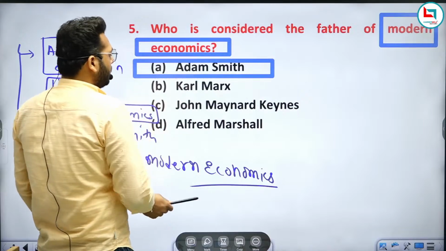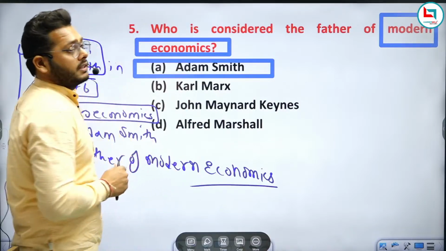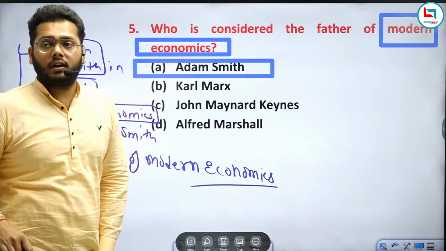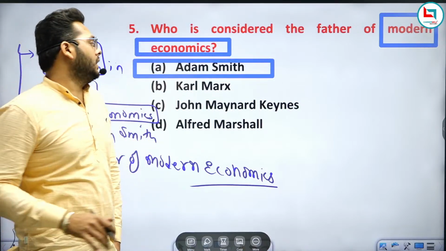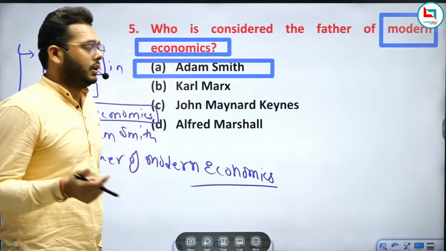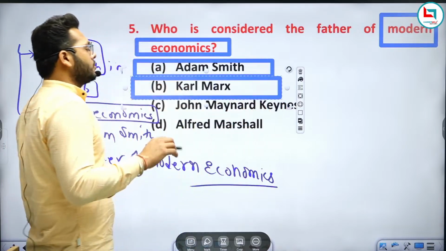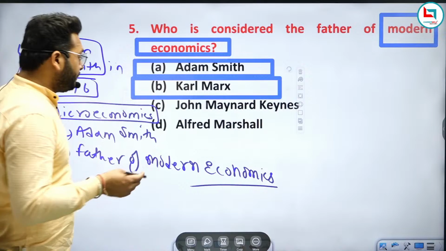Now the second one is Karl Marx. Who is Karl Marx? Karl Marx, you know, introduced the socialism theory, right? As you all know, he introduced the socialism theory. Karl Marx introduced a socialism theory, right?